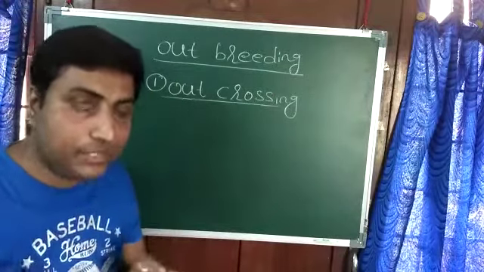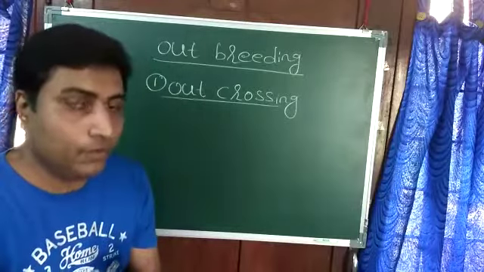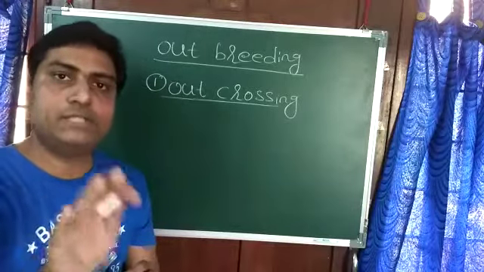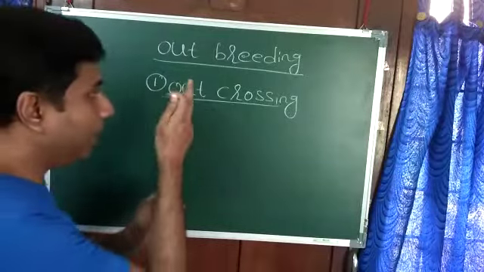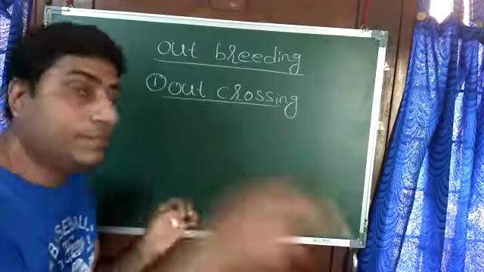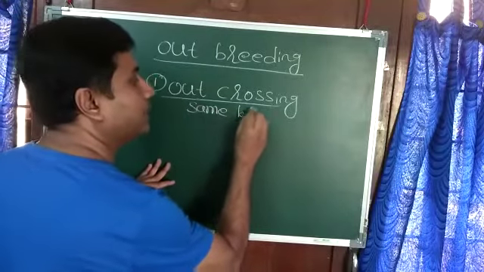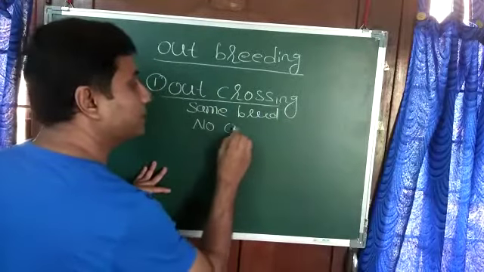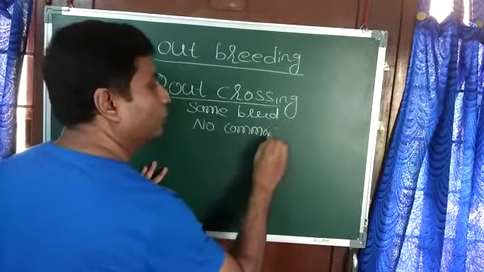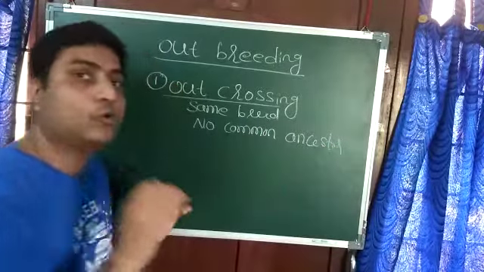There is not much difference between inbreeding and outcrossing. What is inbreeding? I told you. Inbreeding means cross between same breed, having common ancestor. Whereas outcrossing is also cross between same breed, but no common ancestor for 4 to 6 generations.